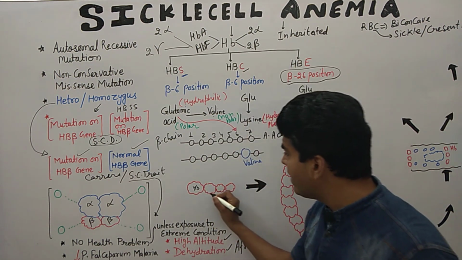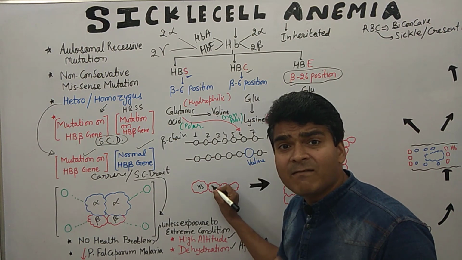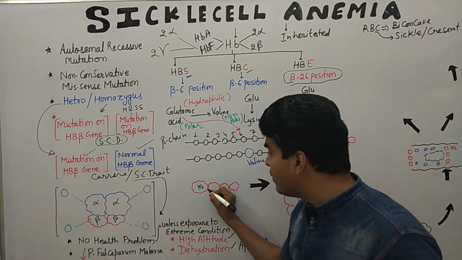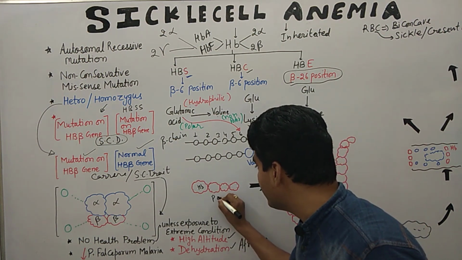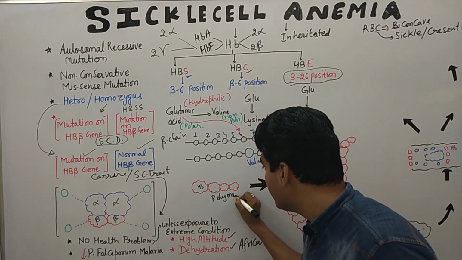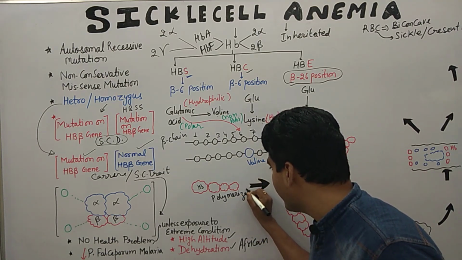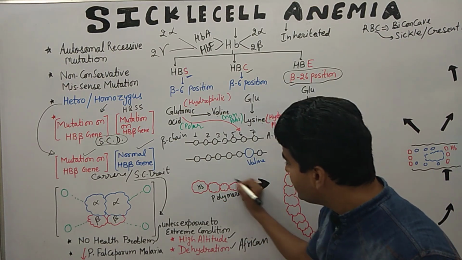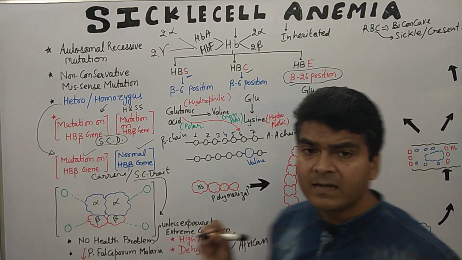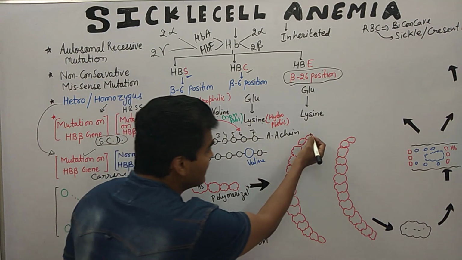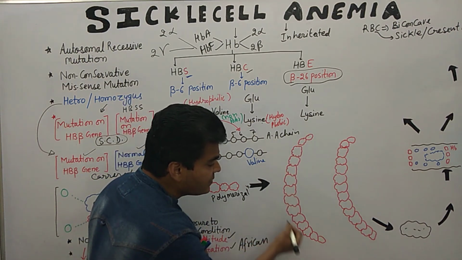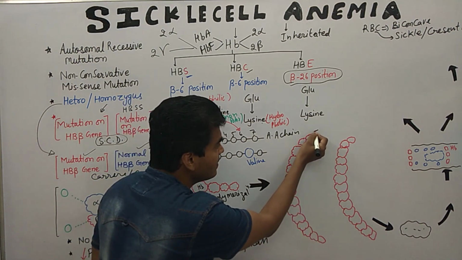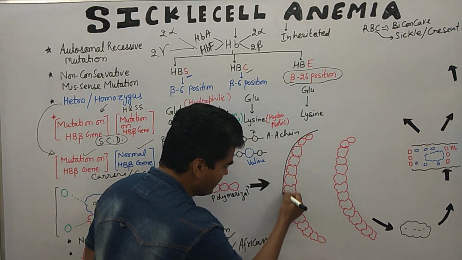Due to the change in the shape, hemoglobin starts the polymerization, and due to polymerization there is also a stickiness. Just look here, this kind of shape is formed due to the polymerization.